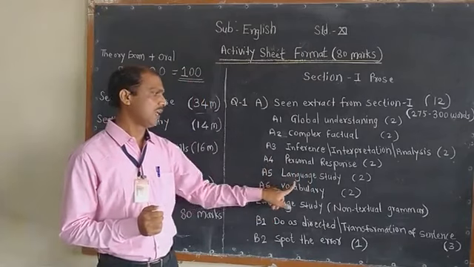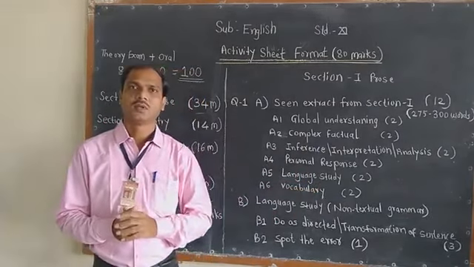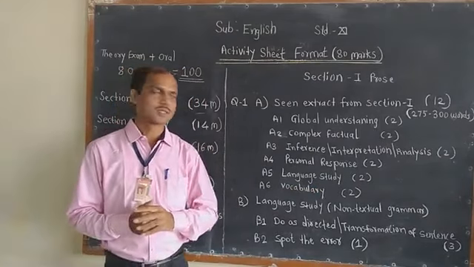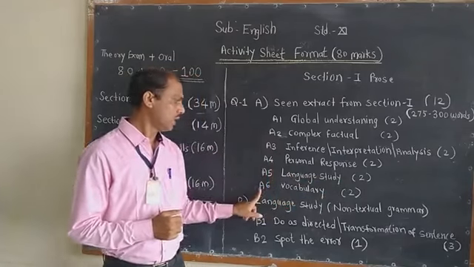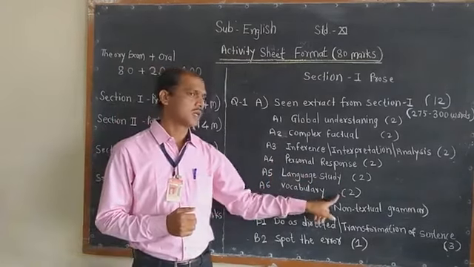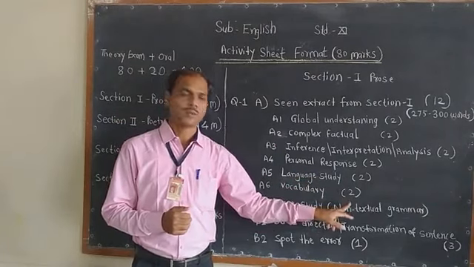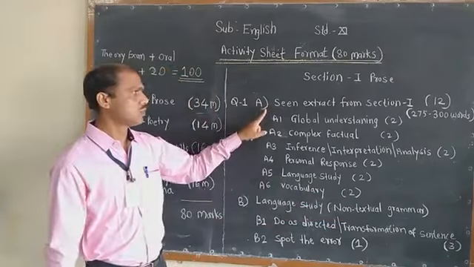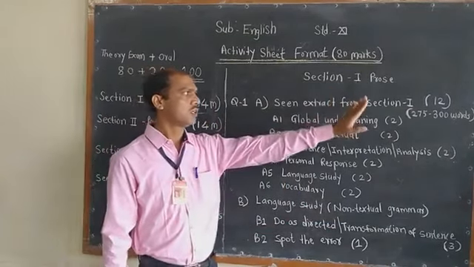Then the fifth activity is language study. In language study you will find textual grammar on the given extract for 2 marks. Then the last, A6, is vocabulary, for 2 marks. The weightage for vocabulary here is 2 marks. So students, in this way you will find question 1A, scene extract from section 1, for 12 marks.